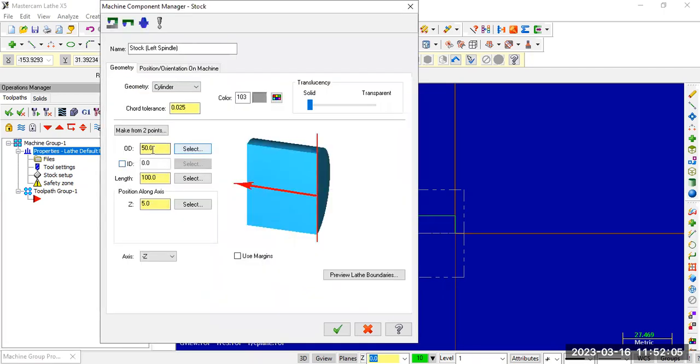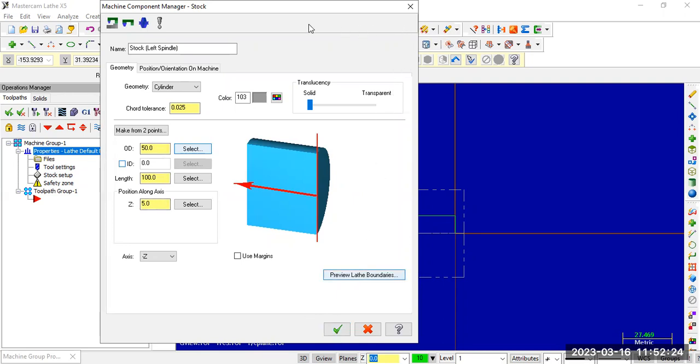Inside the properties, just mention the outer diameter of the workpiece and length of the workpiece. To perform facing operation towards the right side, give some extra length. Otherwise, it will start exactly from the origin. So give some extra length like 5 or 2 mm according to the requirement and click on OK.